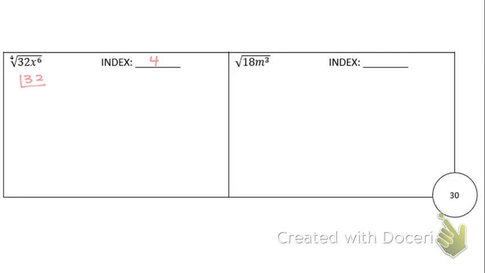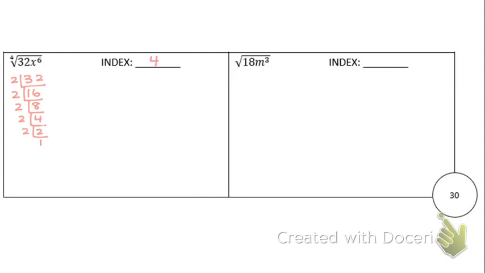And I prime factor. 32 divided by, it's even, so we'll do 2. 32 divided by 2 is 16. 16 divided by 2 is 8. 8 divided by 2 is 4. 4 divided by 2 is 2. And 2 divided by 2 is 1. I can again stop. So my prime factorization this time was all 2's.